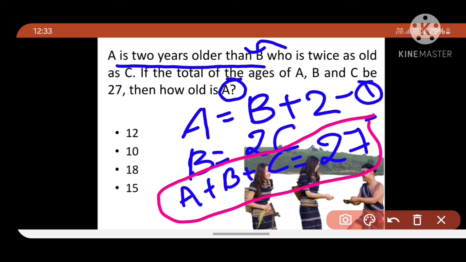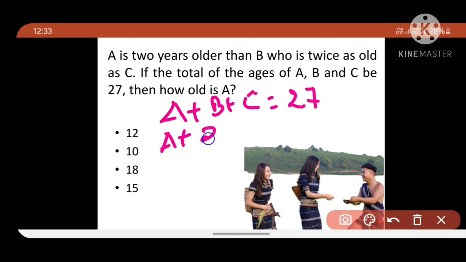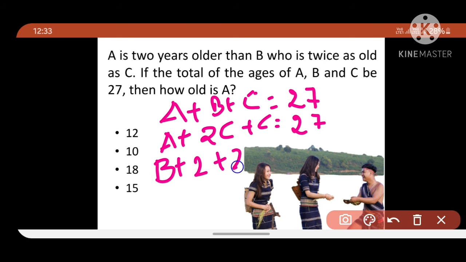B equals 2C, we will write. Here A plus B plus C equals 27. So A plus 2C plus C equals 27. Here A equals B plus 2, so B plus 2 plus 2C plus C equals 27.